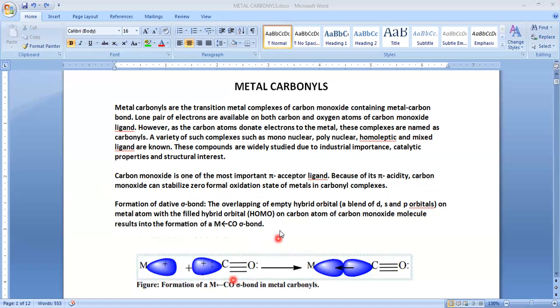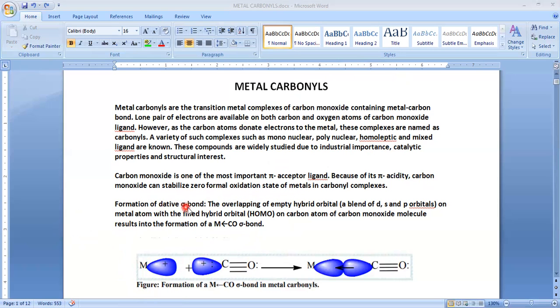So here, if you just recall the nomenclature or calculation of oxidation state of the central metal ion, or else the classification of ligands also, we classified carbon monoxide or carbonyl as a neutral ligand. Due to the neutrality, the central metal atom doesn't have any charge in metal carbonyls. Though it doesn't have charge, it stabilizes the metal complexes because of the second bond, that is back bonding. So the carbon monoxide can stabilize a zero formal oxidation state of metal due to the back bonding or pi bonding.